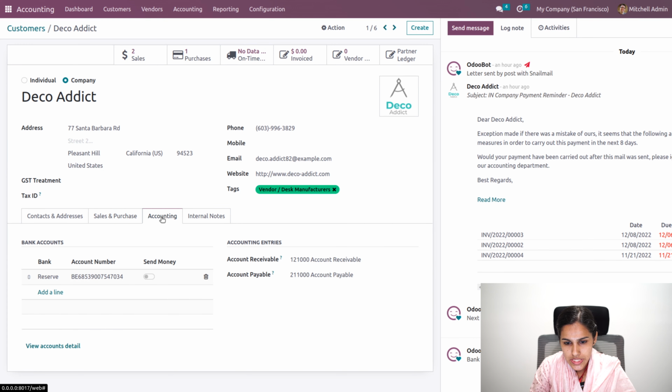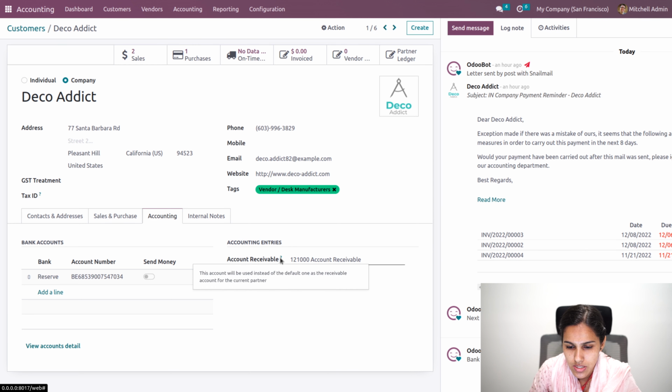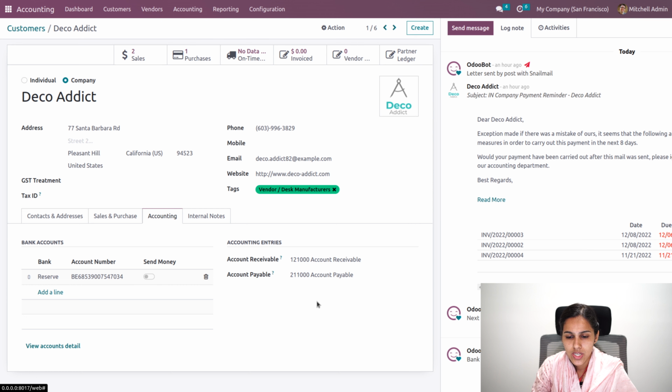And under the accounting tab, here we'll be able to add other chart of accounts like the account receivable and account payable. So whatever amount we have to receive from the customer will be recorded to the account receivable, and account payable is the account where we record whatever amount we have to pay to our vendor. For receivable, its type should be receivable, and for account payable, its type should be payable.